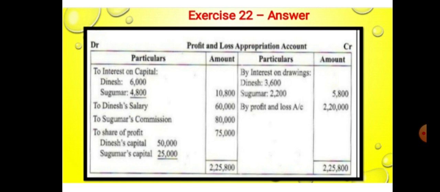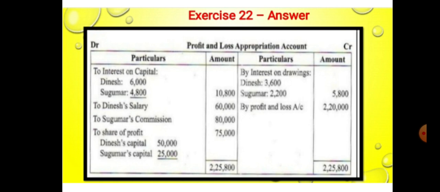Sukumar's share is 75,000 into 1 by 3, and that calculated amount is 25,000. Totally 75,000 will be recorded in the amount column. This share of profit is immediately transferred to the profit and loss appropriation account. This is the answer of sum number 22.